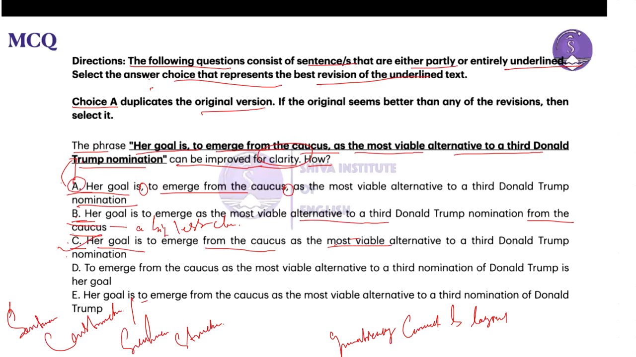So where does that goal come out? Now from the caucus as the most viable alternative to a third Donald Trump nomination. So therefore, C is clearer than B.